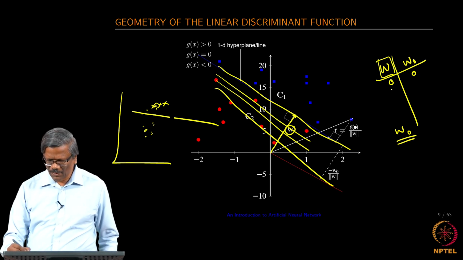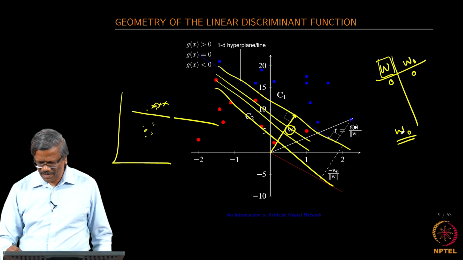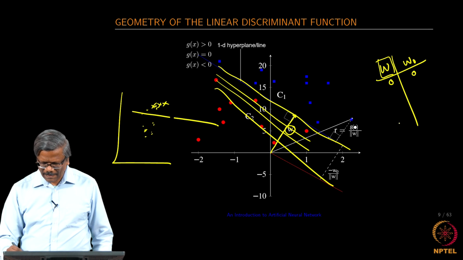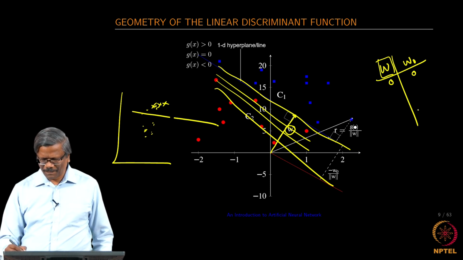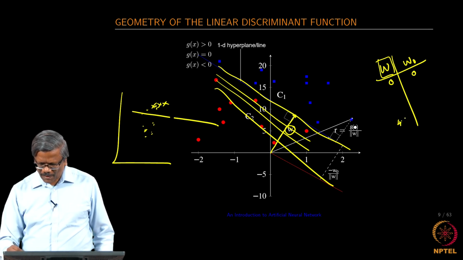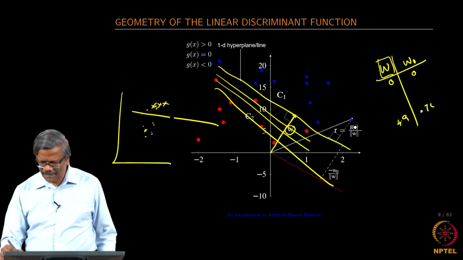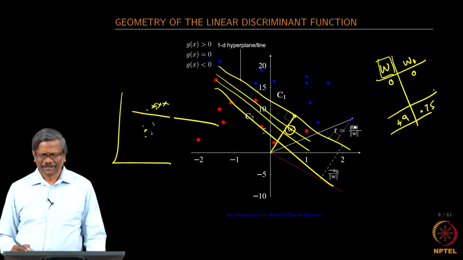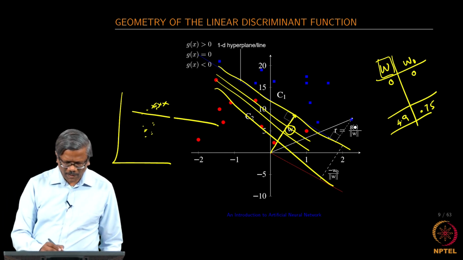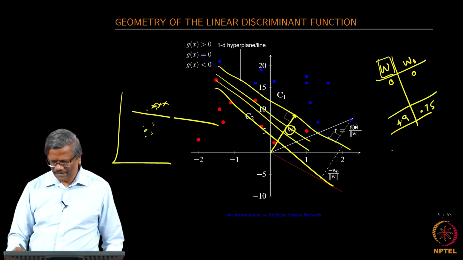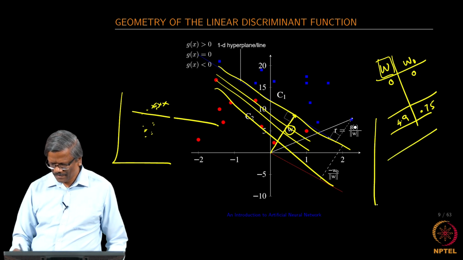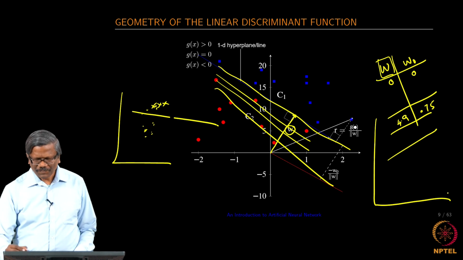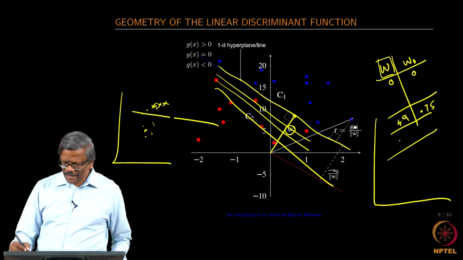So, initially it will be 0 and then finally let us assume that these points are given by the equation A x, let us say 4.9 and then 0.75. So, when you reach this point, you will have a line of this type. So, I think the line would be in this fashion if you have something of this type. Okay. So, how do we estimate this?